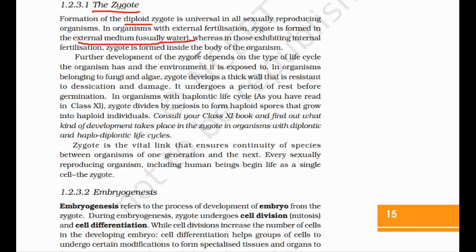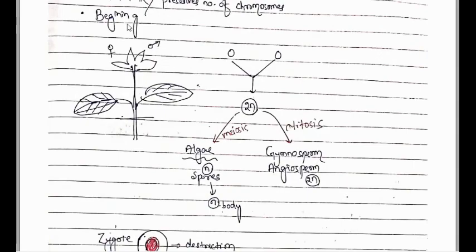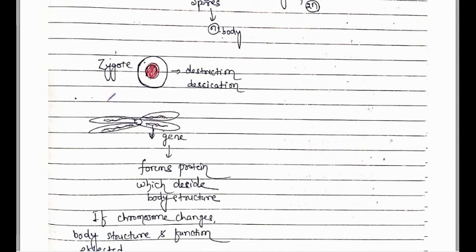After the formation of the zygote, as in fungi and algae, what happens? The zygote forms a thick wall. Why? To resist desiccation and damage. Desiccation means heat. The zygote secretes a thick wall which protects it from desiccation and destruction.